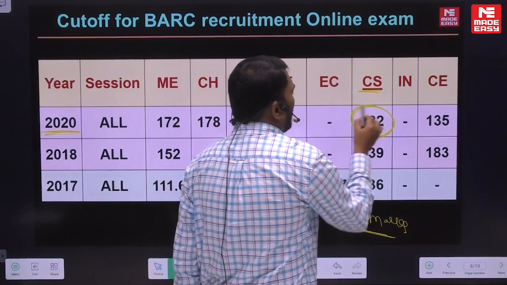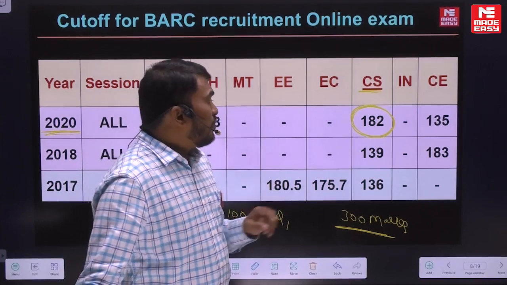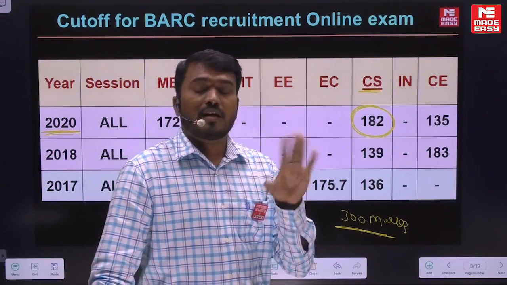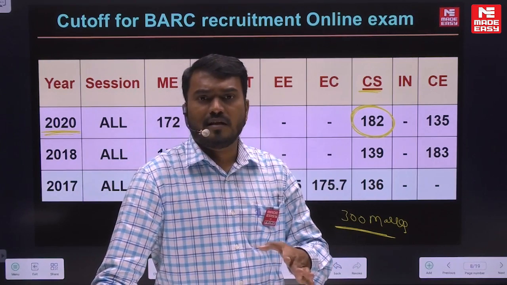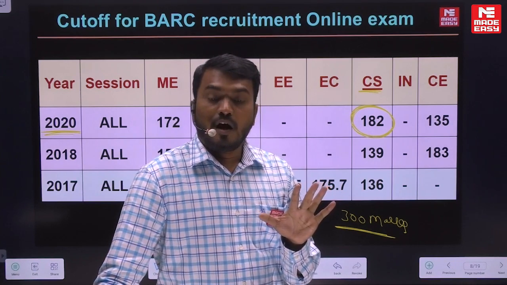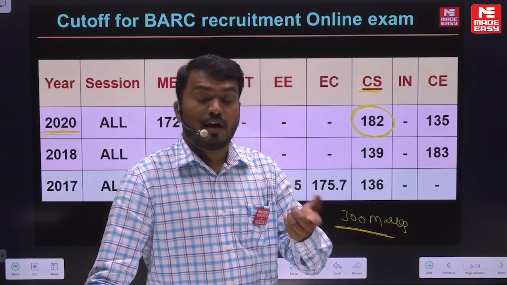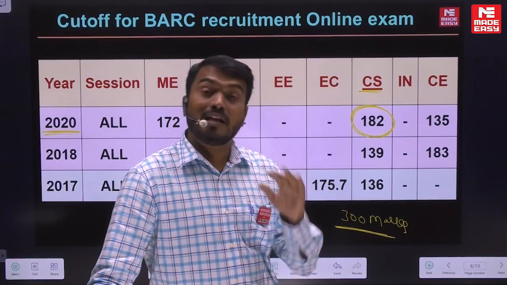The important point to understand from this is that only speed and accuracy are important. Don't try to attempt all the questions; attempting all the questions is not required. What matters is how many questions you get right in less time.